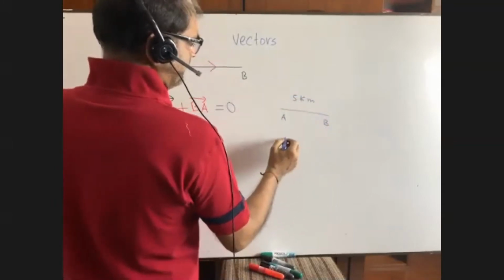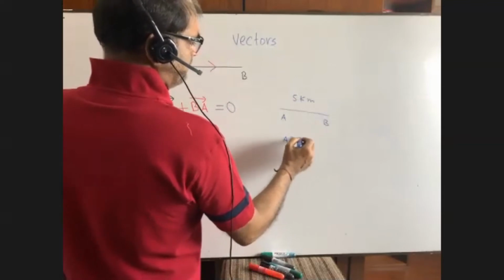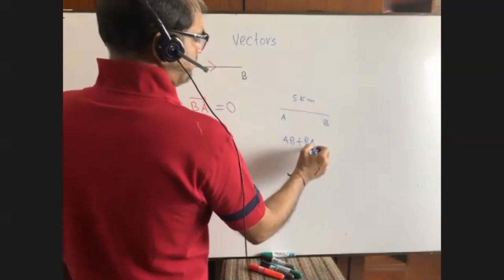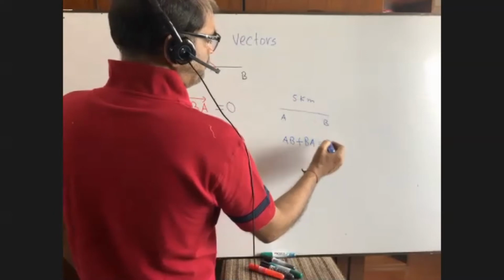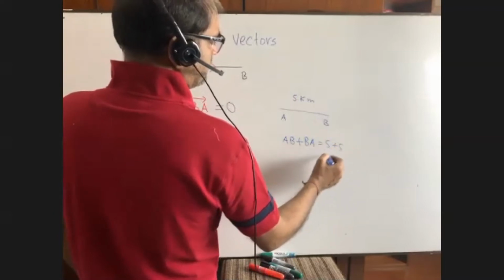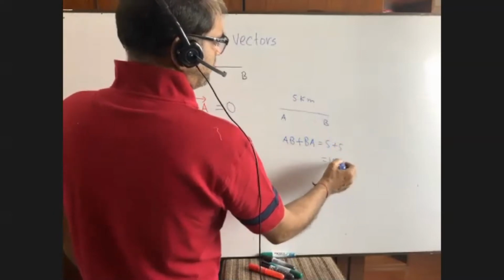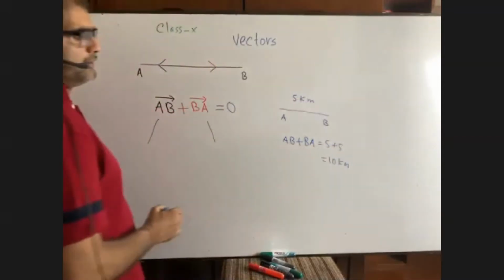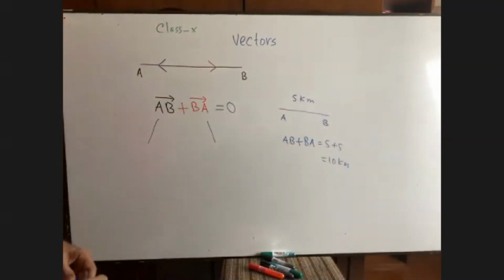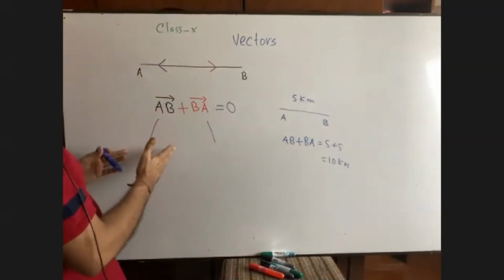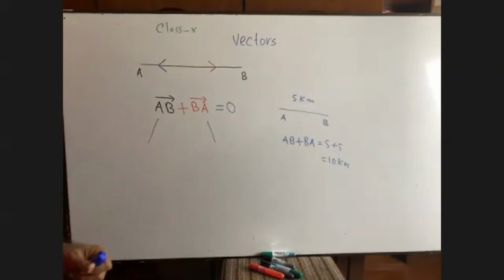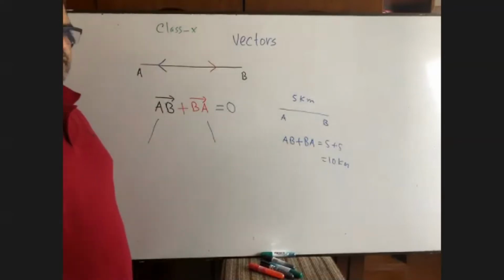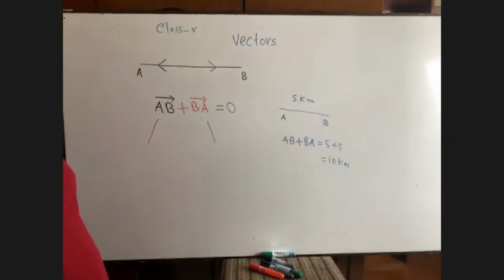Then I can write AB plus BA is equal to 5 kilometer plus 5 kilometer equals to 10 kilometers. Is it? But it is vectors. It does not depend only on magnitude. It also depends on its direction.